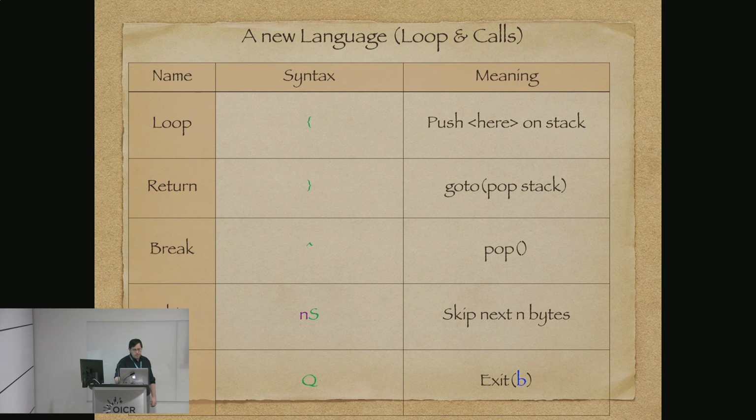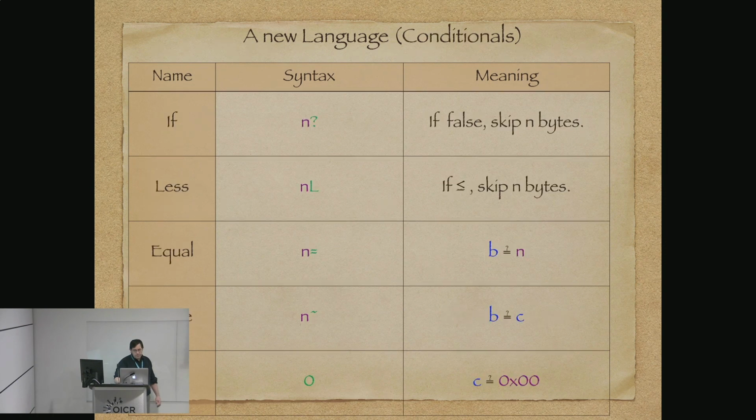If we want to skip ahead as a go-to, we can skip 10 bytes. If we want to go back to somewhere we were, well, we store where we were on the stack and pop our way back to it. When we want to quit, we'll exit. Our conditionals that turn out to be useful for this compiler: check to see if something's false. We'll skip ahead in bytes in our machine code. And do a less than equal comparison and do the same thing.